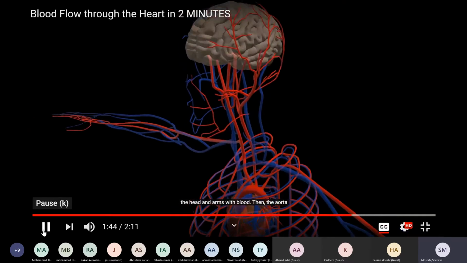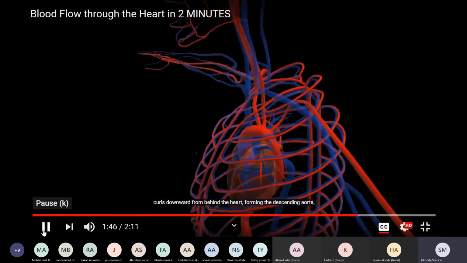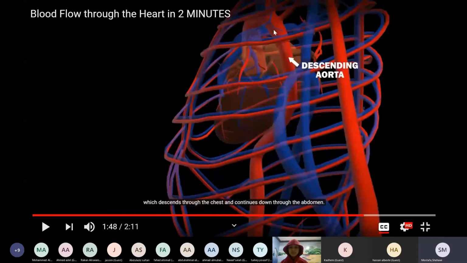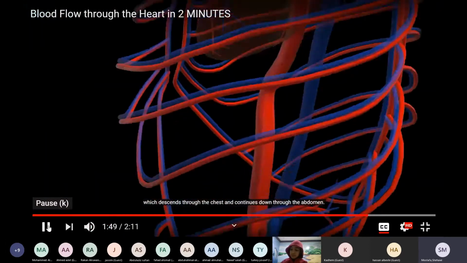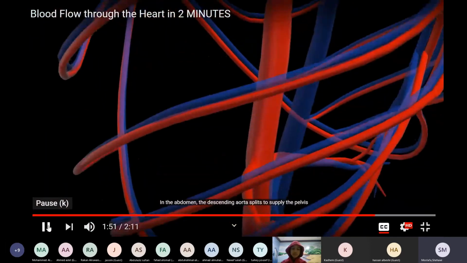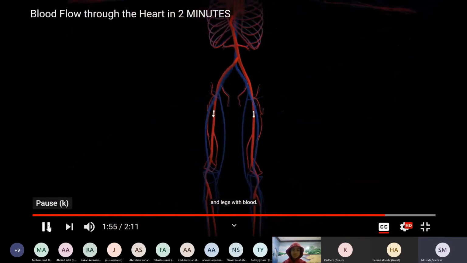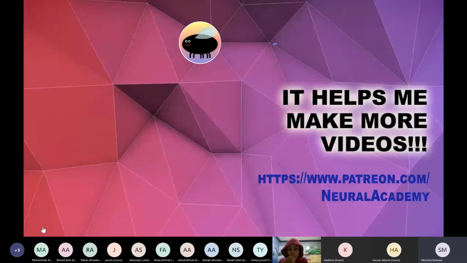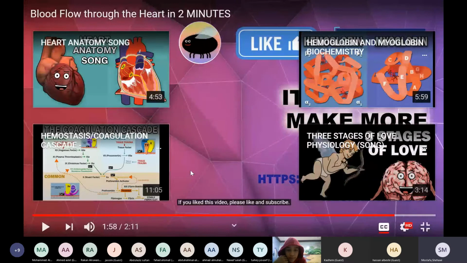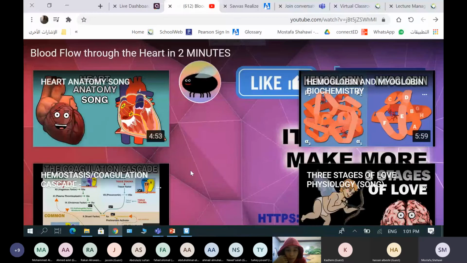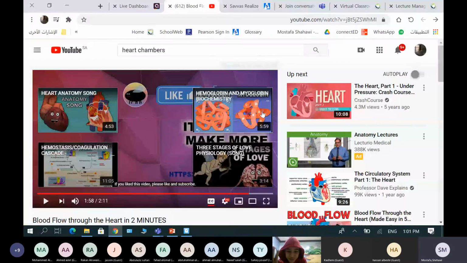Then the aorta curls downward behind the heart, forming the descending aorta, which will deliver blood to the rest of the body, the trunk and the lower part of your body. It descends through the chest and continues down through the abdomen. In the abdomen, the descending aorta splits to supply the pelvis and legs with blood. So that was the blood circulation and the heart.